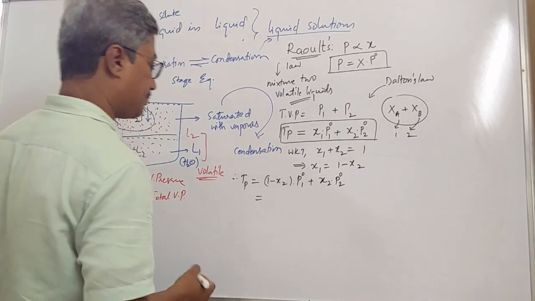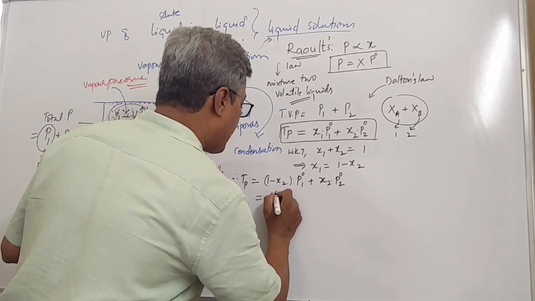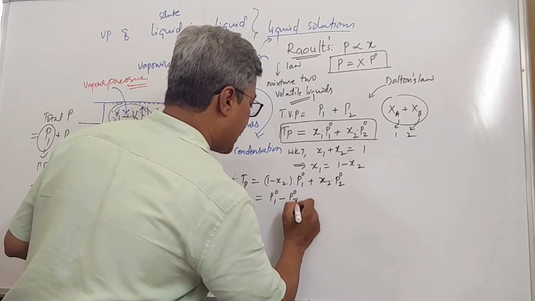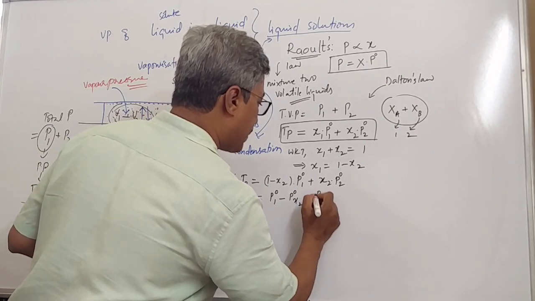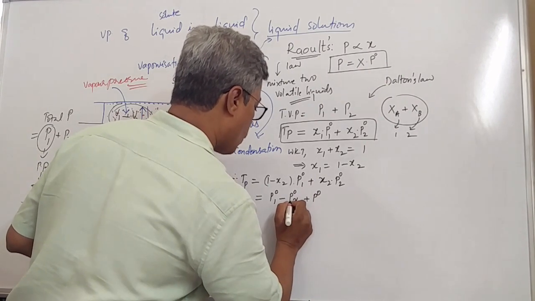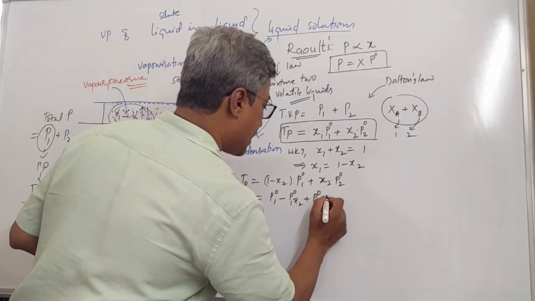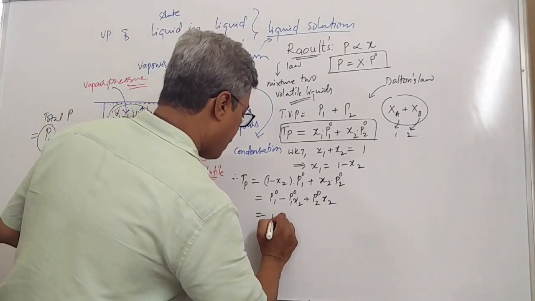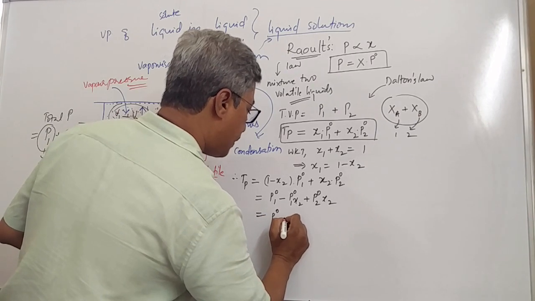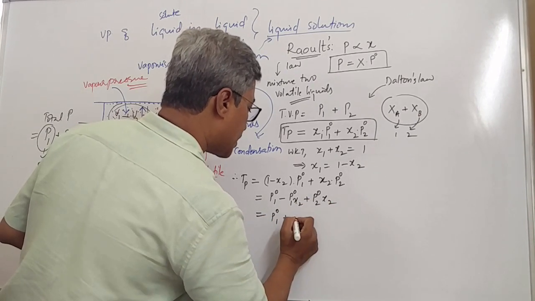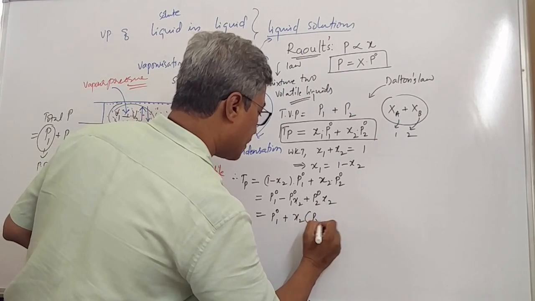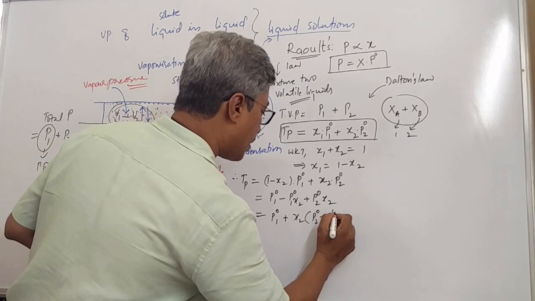Okay, let's simplify this. This is P01 minus P01 x2 plus P02 x2. This can be further written as, see students, P01 plus x2 is common, x2 is taken out, that means it should be P02 minus P01.